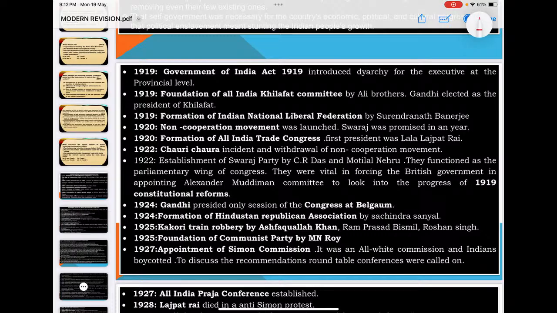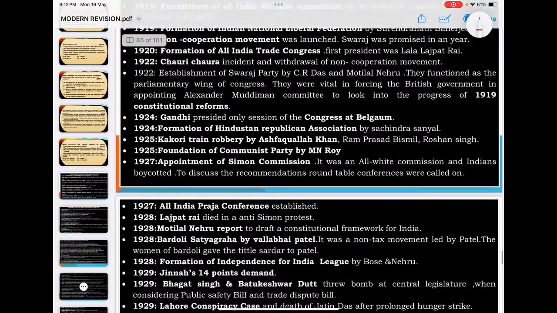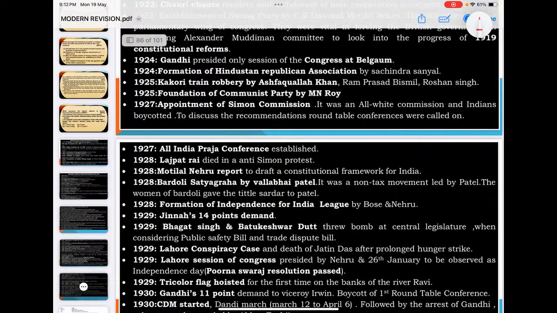1924, formation of Hindustan Republican Association; 1925, Kakori train robbery; 1925, foundation of Communist Party by M.N. Roy; 1927, appointment of Simon Commission, an all-white seven-member commission to draft a future constitution of India. 1927, All India States Peoples Conference established, for princely states movements; 1928, Lajpat Rai's death; 1928, Motilal Nehru's Nehru Report, India's first ever draft constitution framework.